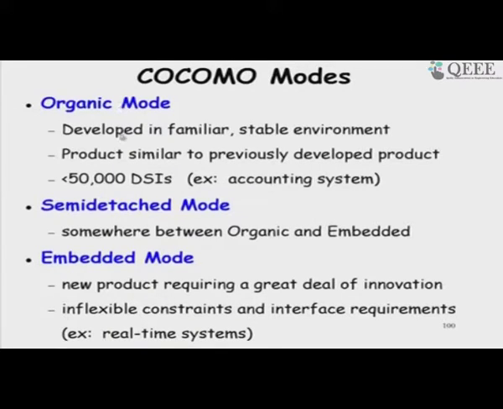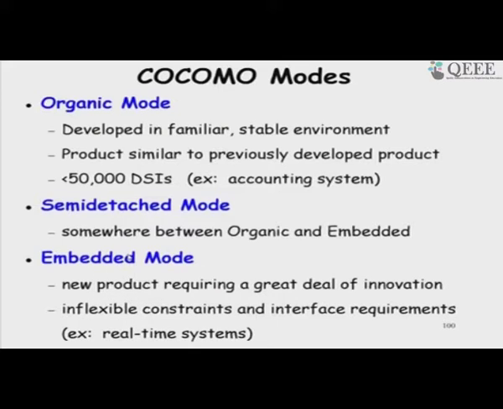organic mode is one where the developers are very familiar with the software being developed, they have previous experience, and the requirements are stable. So, that is called the organic mode. Semi-detached is medium complexity and embedded is the largest complexity.